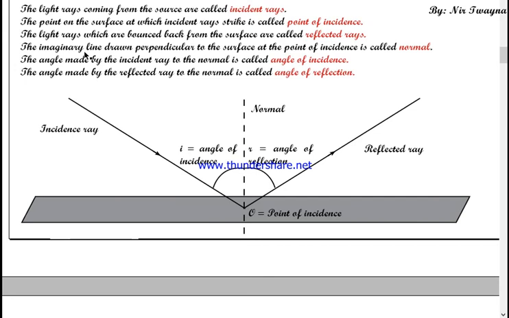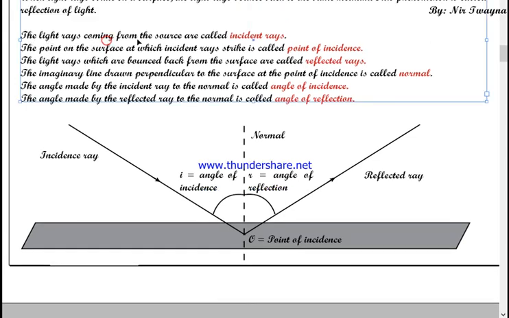Now see the definitions here. The light rays coming from the source are called incident rays. The point on the surface at which incident rays strike is called the point of incidence. The light rays which are bounced back from the surface are called reflected rays, and the imaginary line drawn perpendicular to the surface at the point of incidence is called the normal.